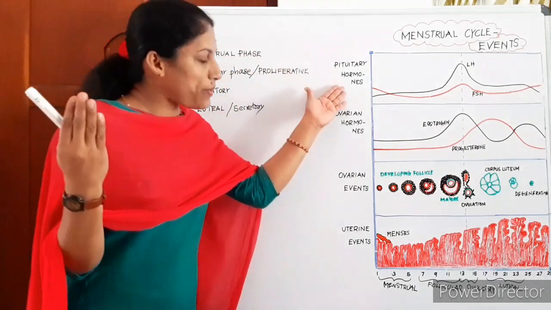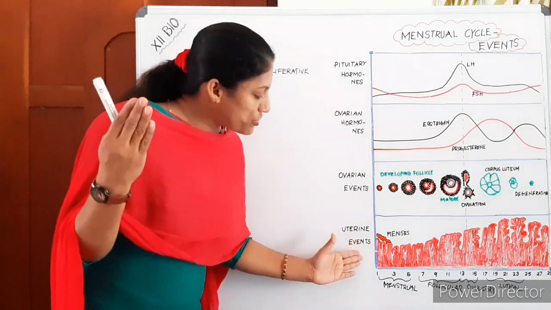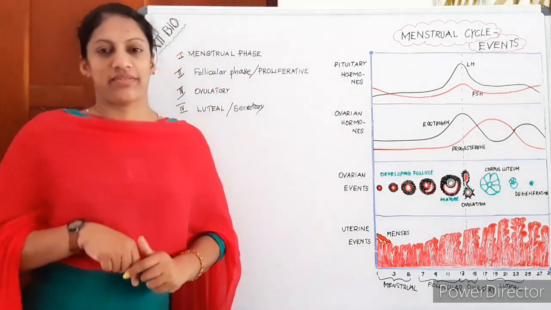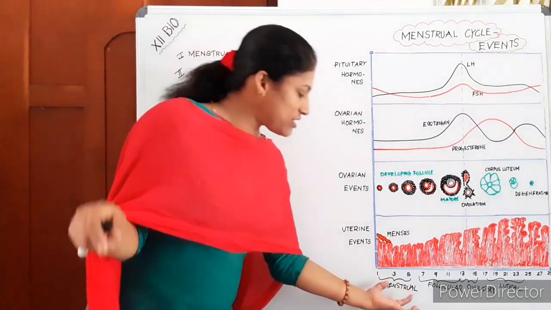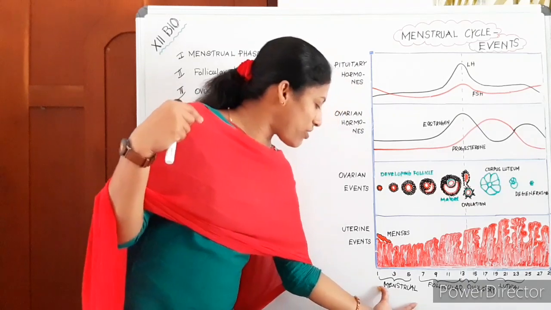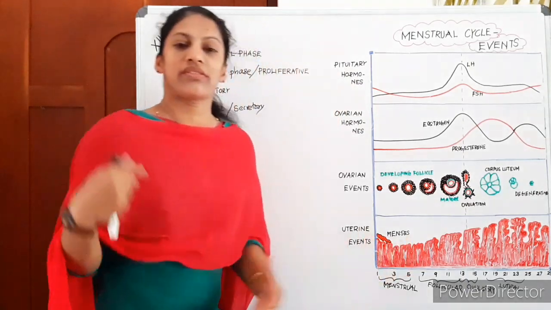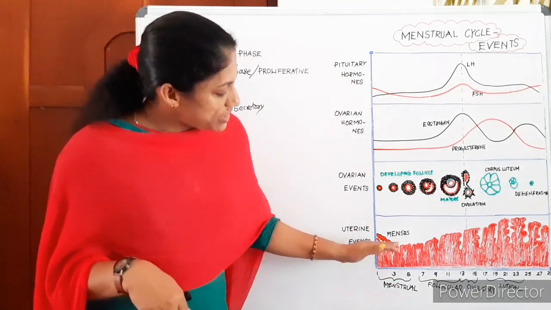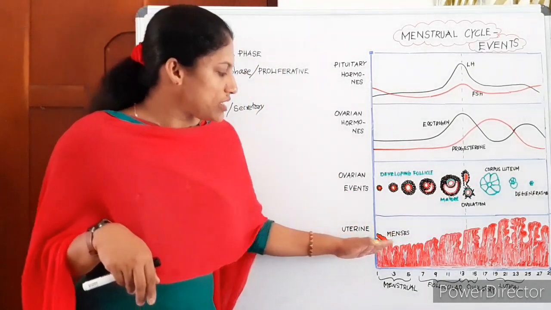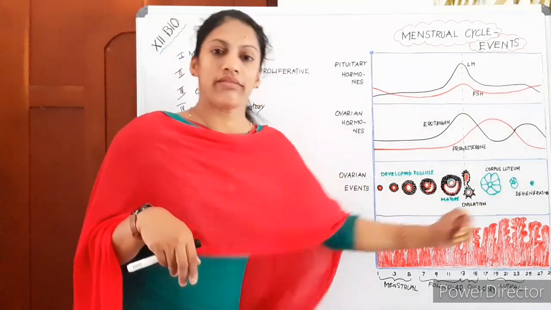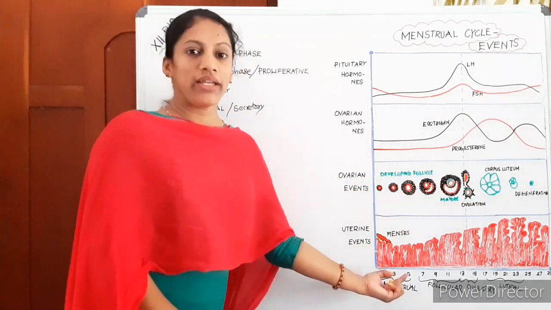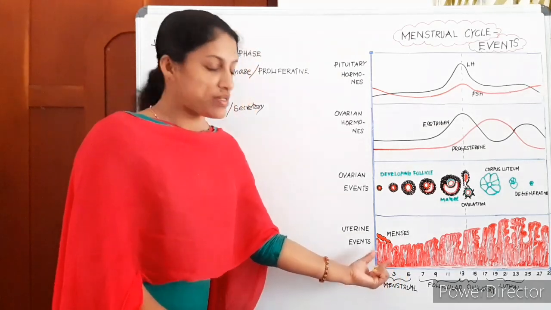So we are discussing the events taking place at 4 phases: the events in the uterus, in the ovary, and in the hormone levels. In the first case, during the menstrual phase, what happens in the uterus? Within the uterus, this is the endometrium shown, the inner lining of the uterus, getting thickened towards that side.